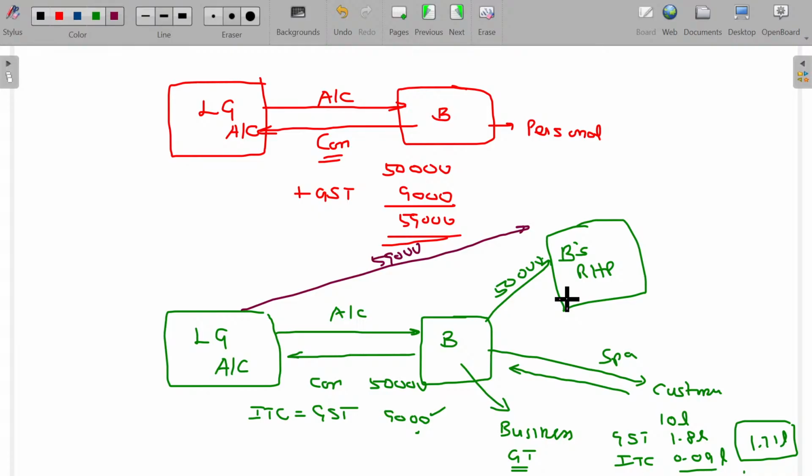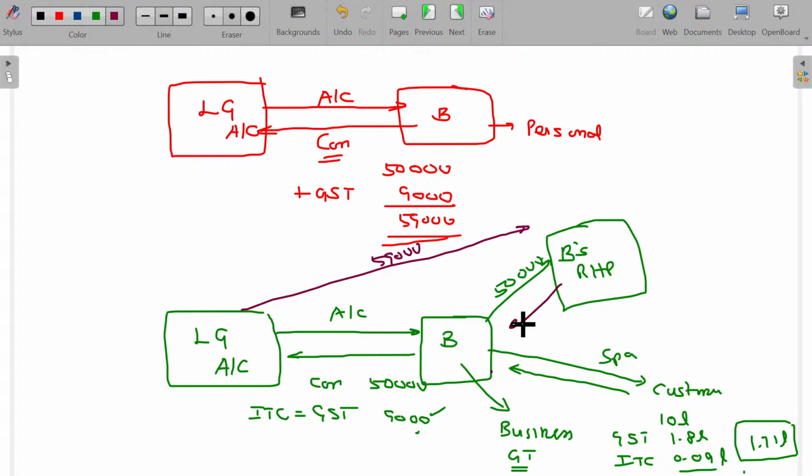That's why Schedule number 1 comes. Is that okay? Even without consideration, it will also be supplied. Why? Sir, I purchased for my business, sir. I disposed. Okay, how am I disposing? Gifting to my friend, relative, my family, or donating.